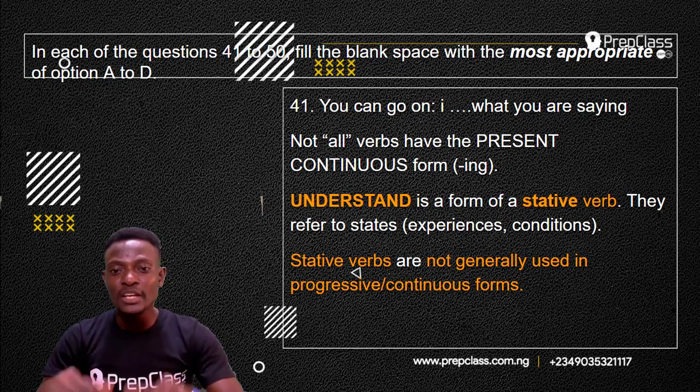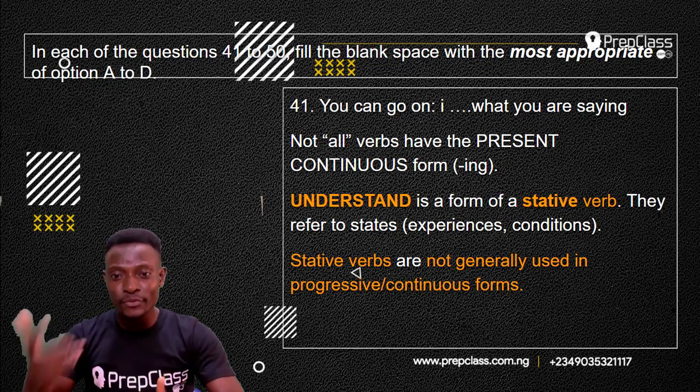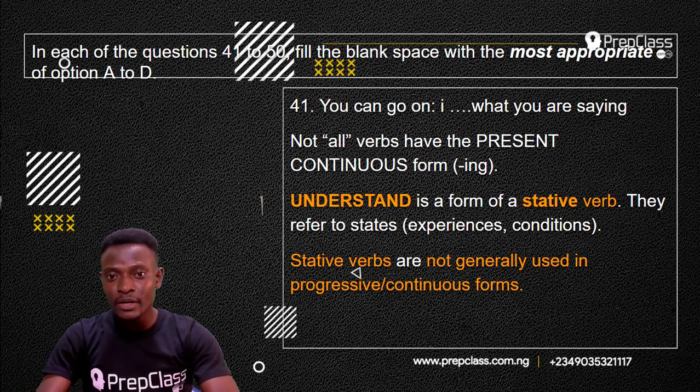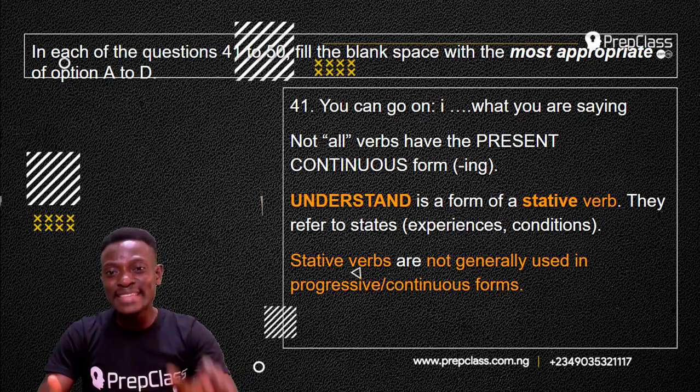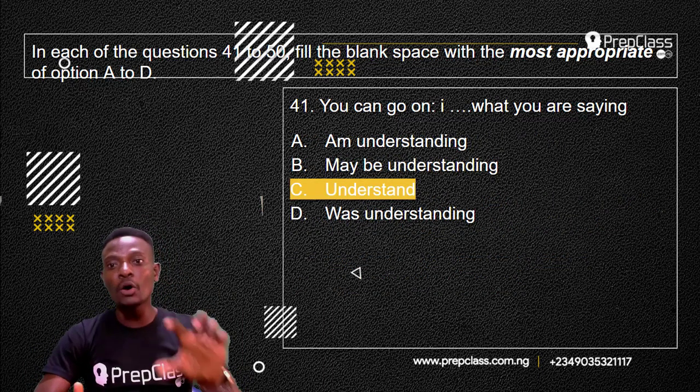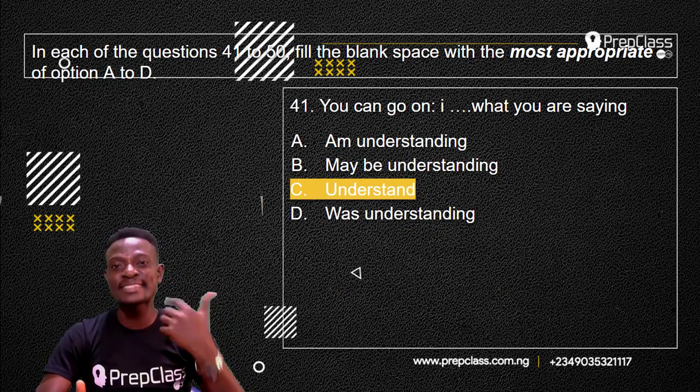The ing shows a continuous or a progressive form. When you use understand with ing, it has become a gerund and no longer a verb. So, stative verbs like understand do not have the progressive or the continuous form. So, the answer to this question is understand. You can go on, I understand what you are saying.